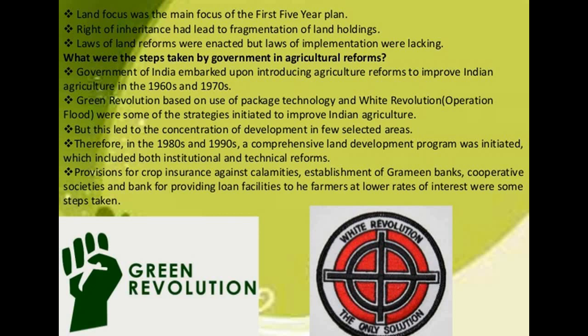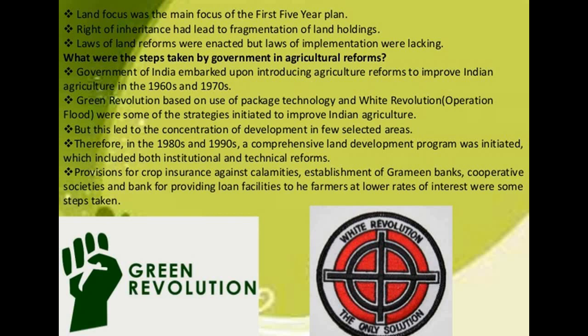The government also announced minimum support price, remunerative and procurement prices for important crops to check the exploitation of farmers by speculators and middlemen. The Green Revolution based on packaged technology and the White Revolution were some of the strategies initiated to improve Indian agriculture, but this led to the concentration of development in a few selected areas.